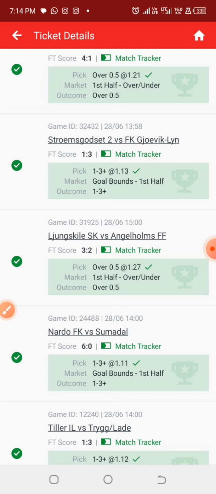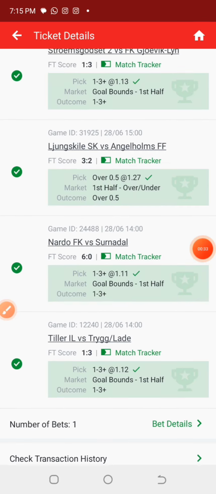Also, if you want to consider this selection, most of the games are expected to end up as over 1.5 goals, over 2.5 goals. These games you are seeing were generated by DeepSeek. I did not apply any analysis or strategy on it. I just pasted the prompt and it generated all the games for me. Most of the games ended up as over 1.5 goals and even over 2.5 goals. But just make sure that you approach this selection with care.